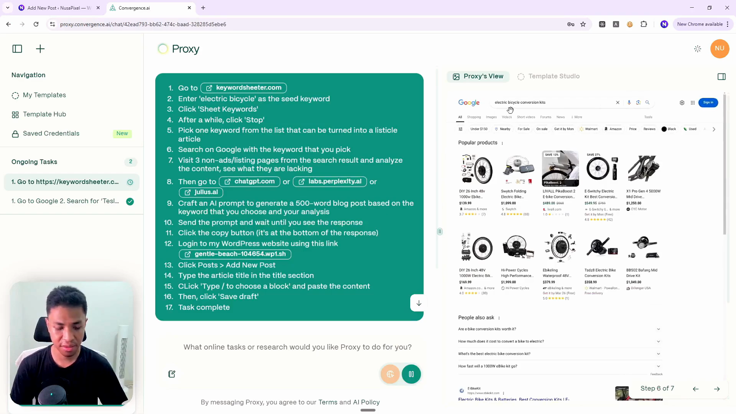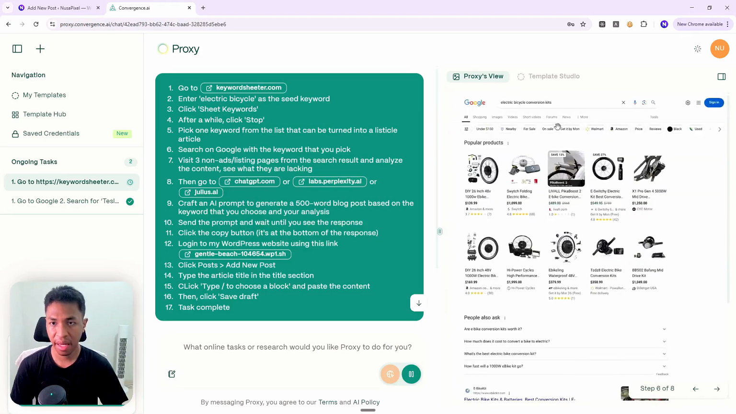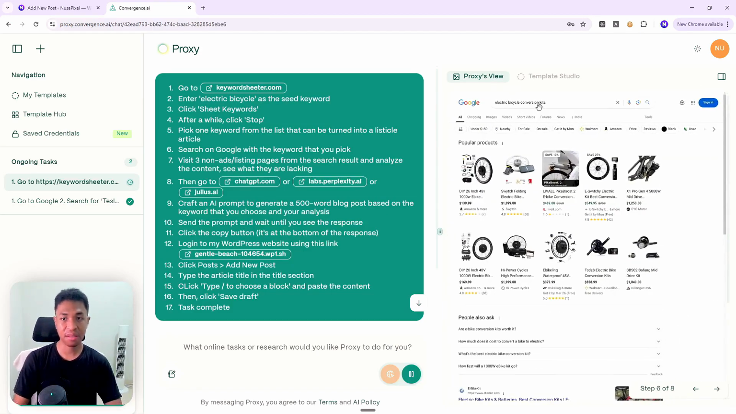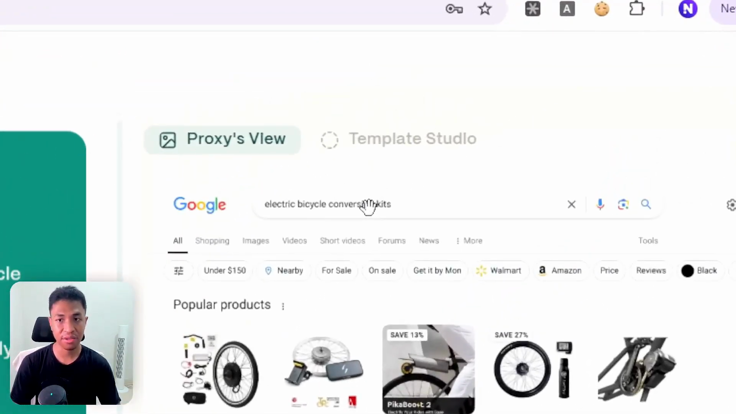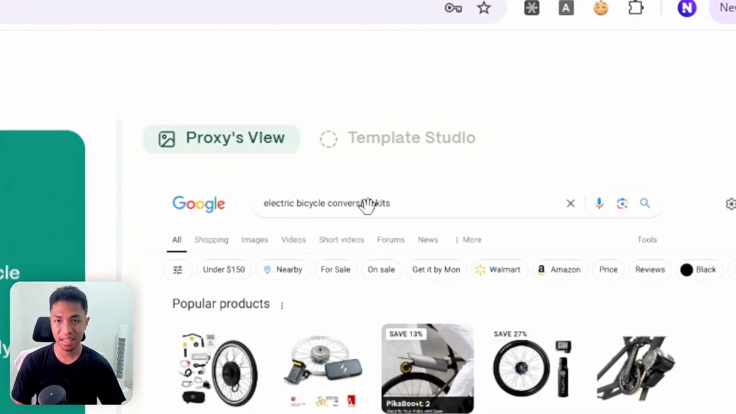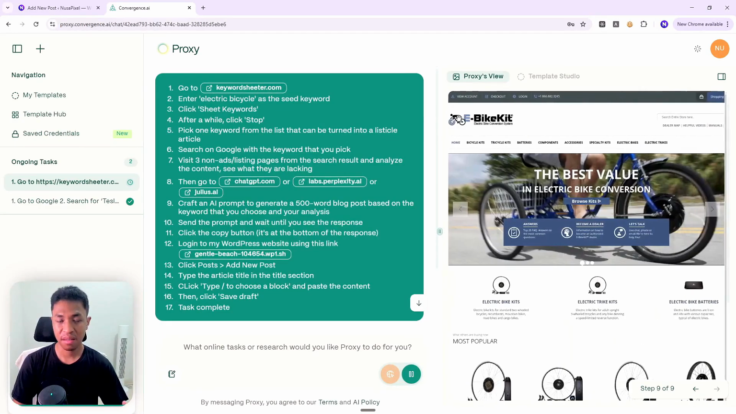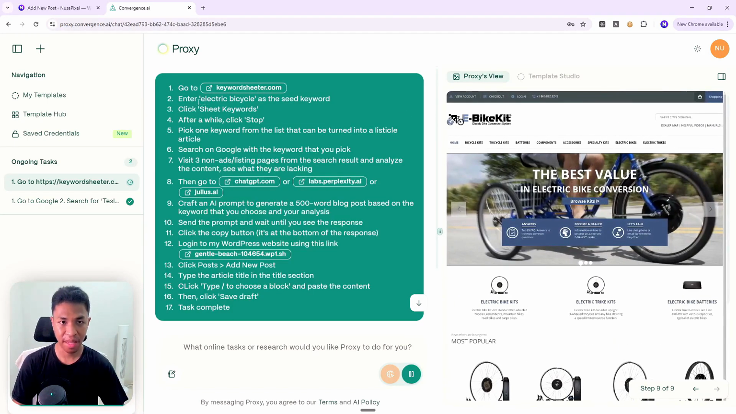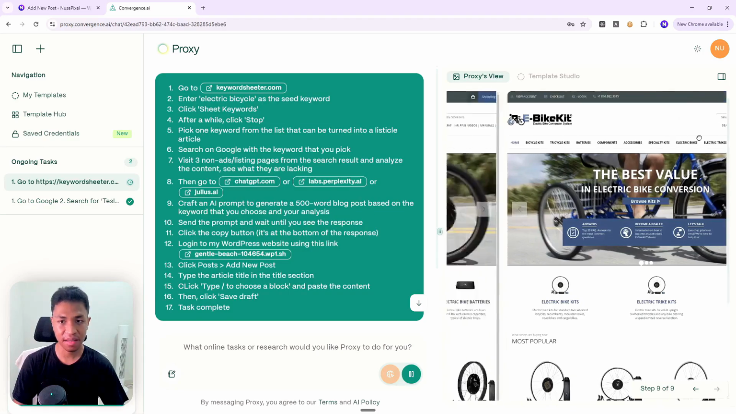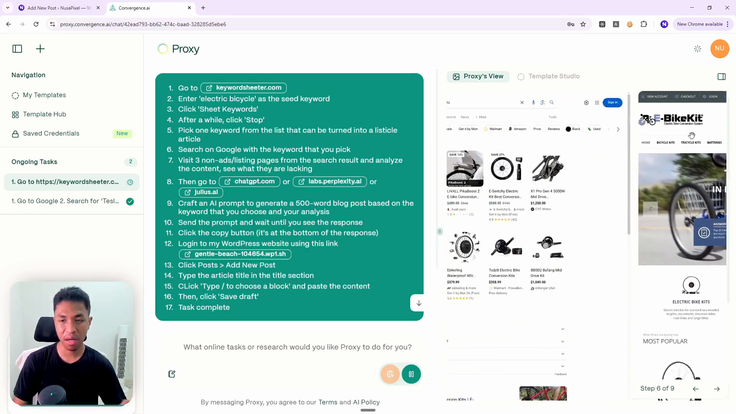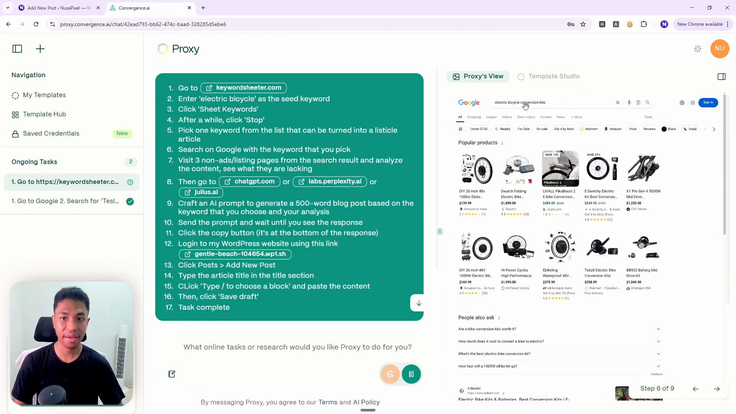And you see it is choosing this topic, which is electric bicycle conversion kits. Again, that's the topic that the AI chose. I'm not telling it anything about it. I'm just asking it to create a topic, create a list of keywords based on the electric bicycles idea. But regarding the one that it wants to use, it is up to the AI agent.